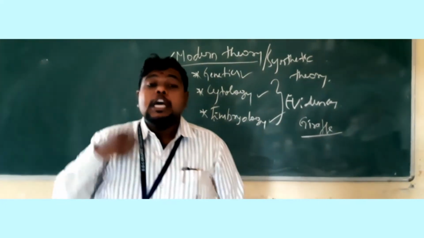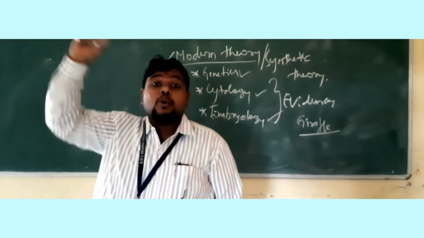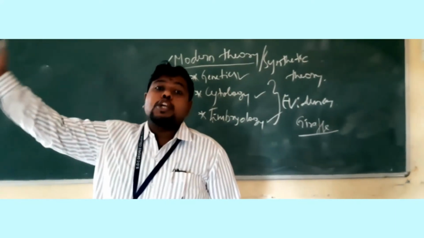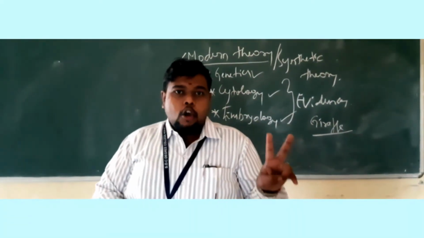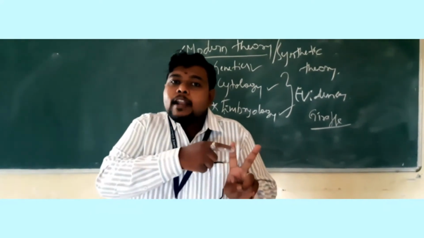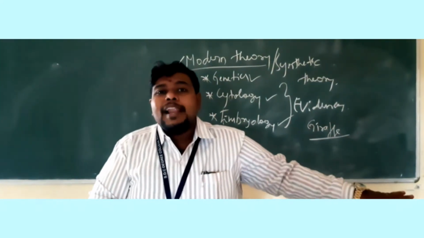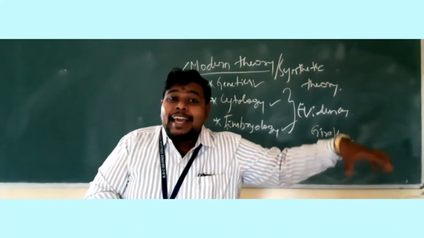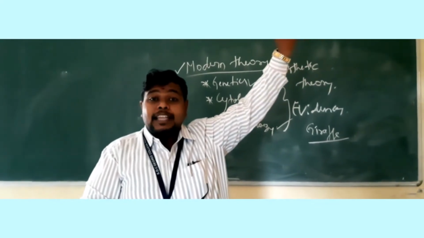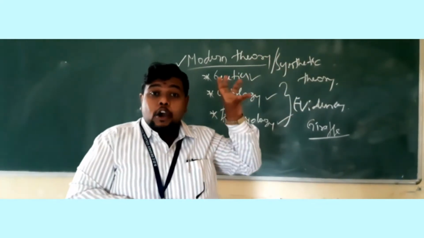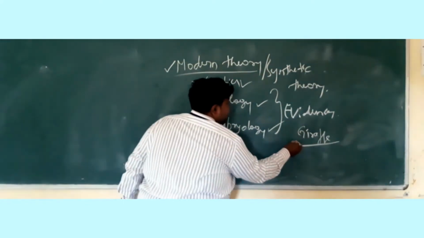According to Lamarck, because of the continuous usage of that particular neck, they have got such a long neck. Those deer have been developed into giraffes, or they were giraffes which were normally like deer only. There are two views. According to some people, deer have developed into giraffes. The second concept is that there were giraffes having a normal head like deer, but when there was a scarcity of food at that time, they stretched their neck to find the leaves from the trees, and because of that they have got that elongated neck. This was said by Lamarck, but this was again explained by the synthetic theory.